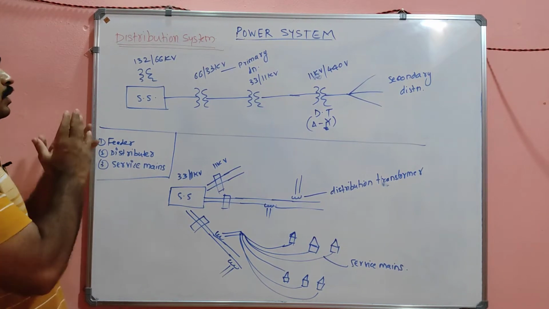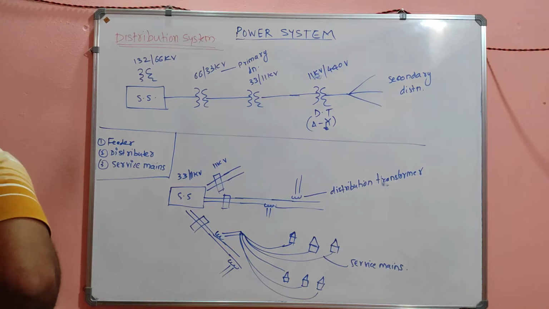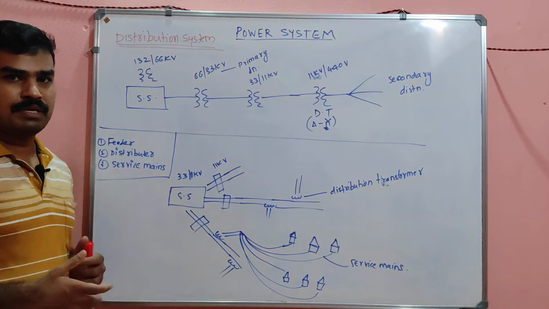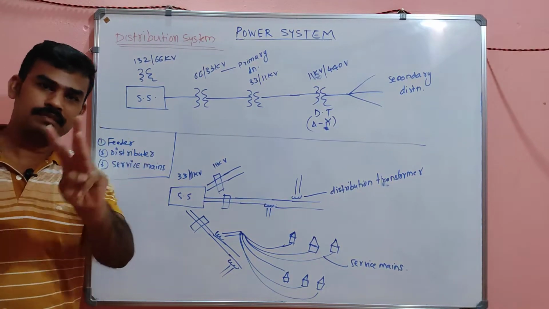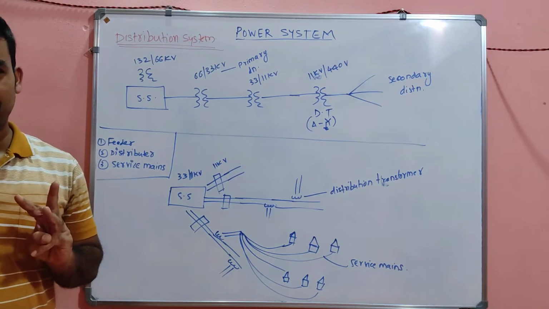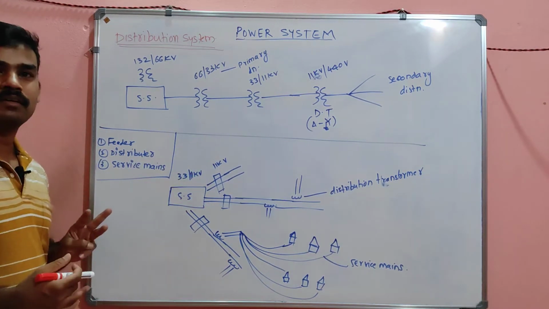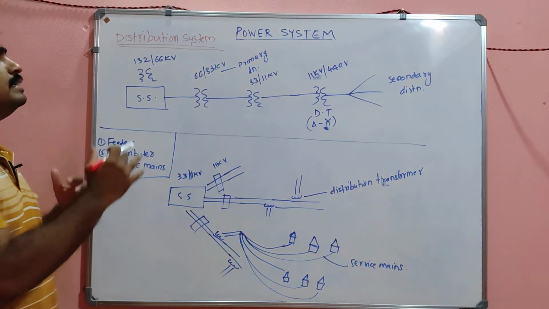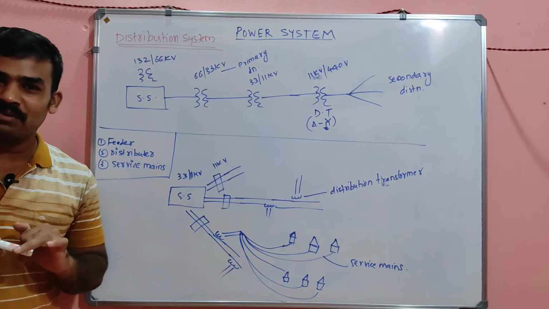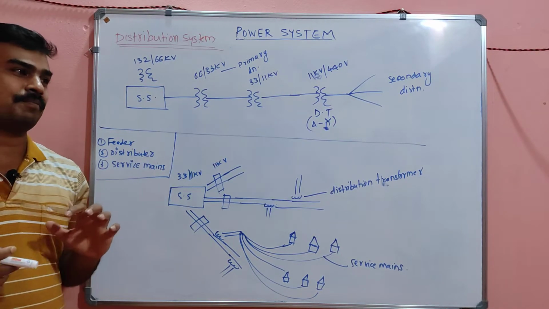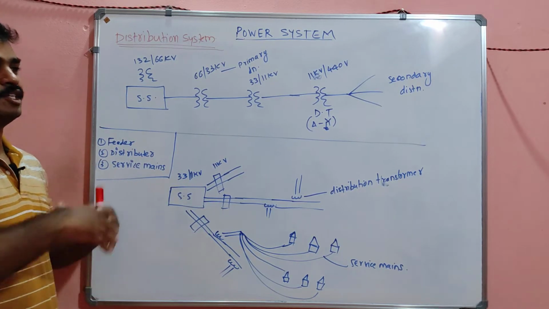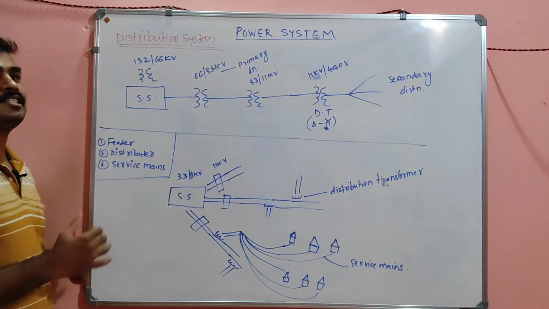So distribution system means, we know that the whole power system can be classified into three: generation, transmission and distribution. Now we are moving to the distribution side. We already discussed generation, and we already discussed the transmission line and transmission system. After that it is the consumer end side, that is called the distribution system.